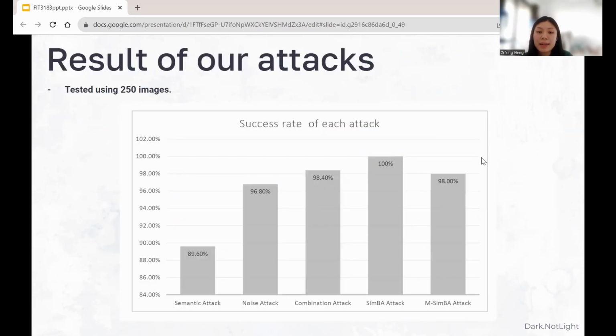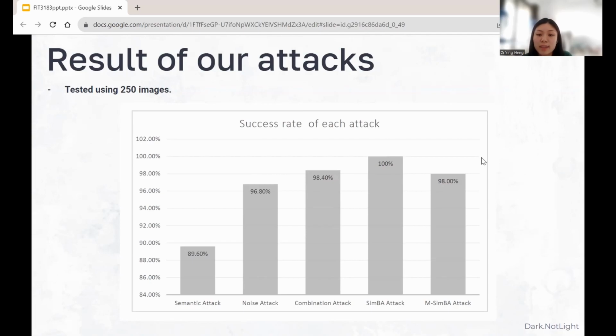Now we are going to analyze the result of these 5 attacks on 250 test images. Our semantic attack achieved a success rate of approximately 89.6%. Next, the noise attack proved quite effective with a success rate around 96.8%. The combination of both semantic and noise attacks increased the success rate to nearly 98.4%.